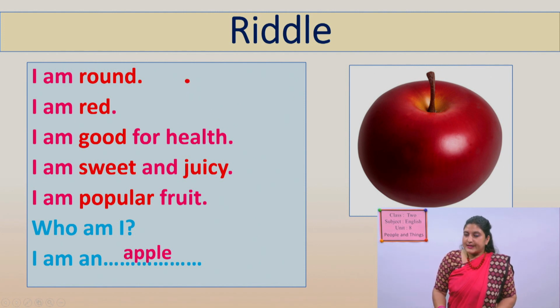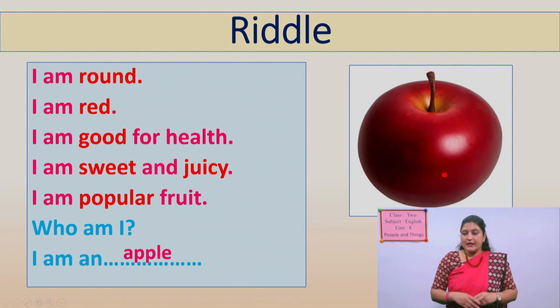what words describe apple. Round. What type of apple? Round apple. And next, red apple. Good for health. Apple is good for health. Yes. Apple is sweet and juicy. Yes. Apple is a popular food.